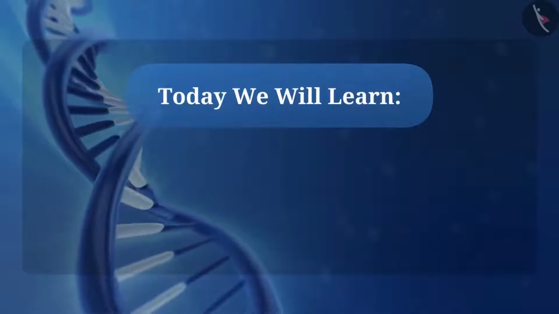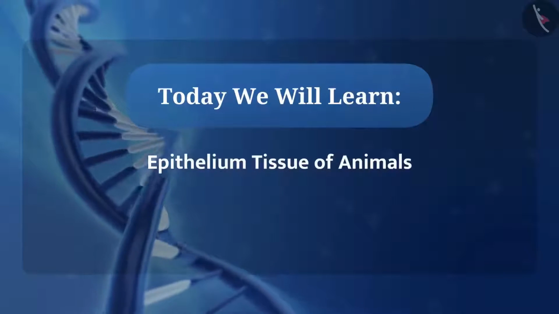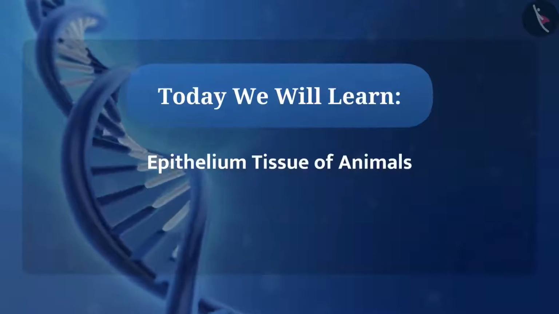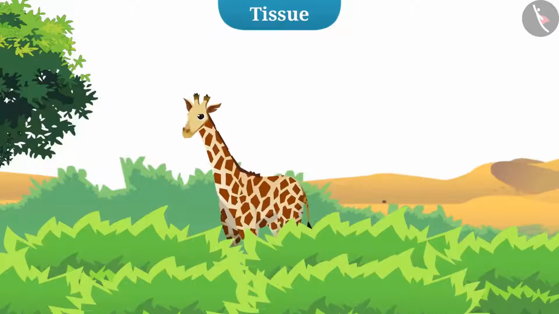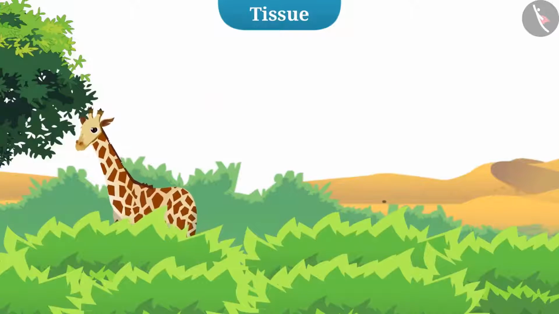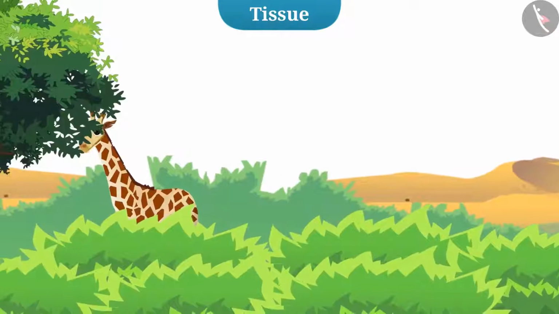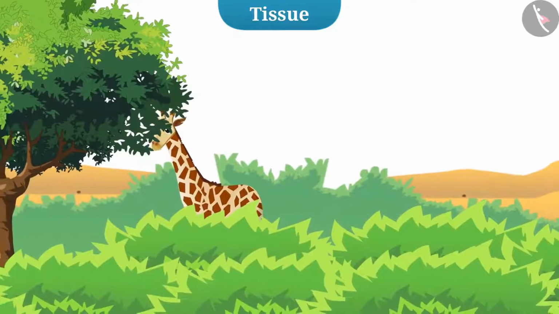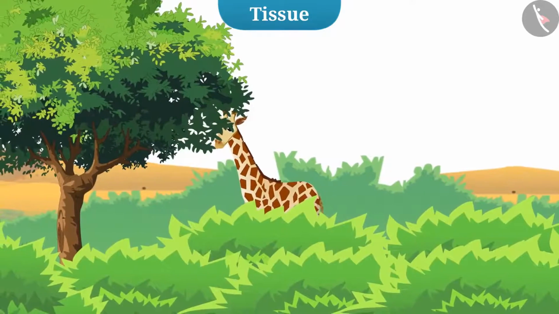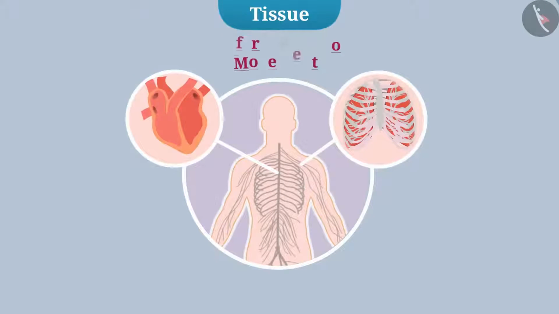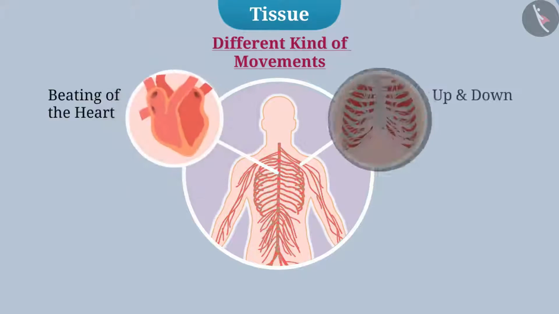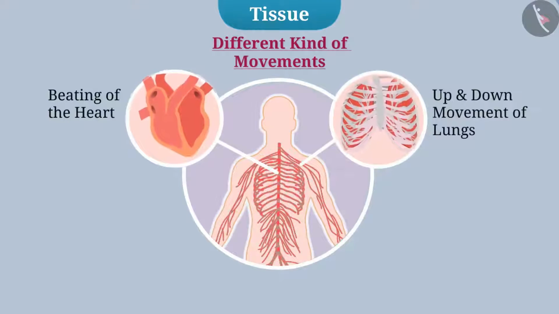Today we will learn about epithelium tissue of animals. In search of food, mate and shelter, animals move from one place to other and perform different kinds of movements. Along with this, organs present in animal body perform different kinds of movements. For example, heartbeats, up and down movement of lungs, blood flows in the blood vessels, and many more.